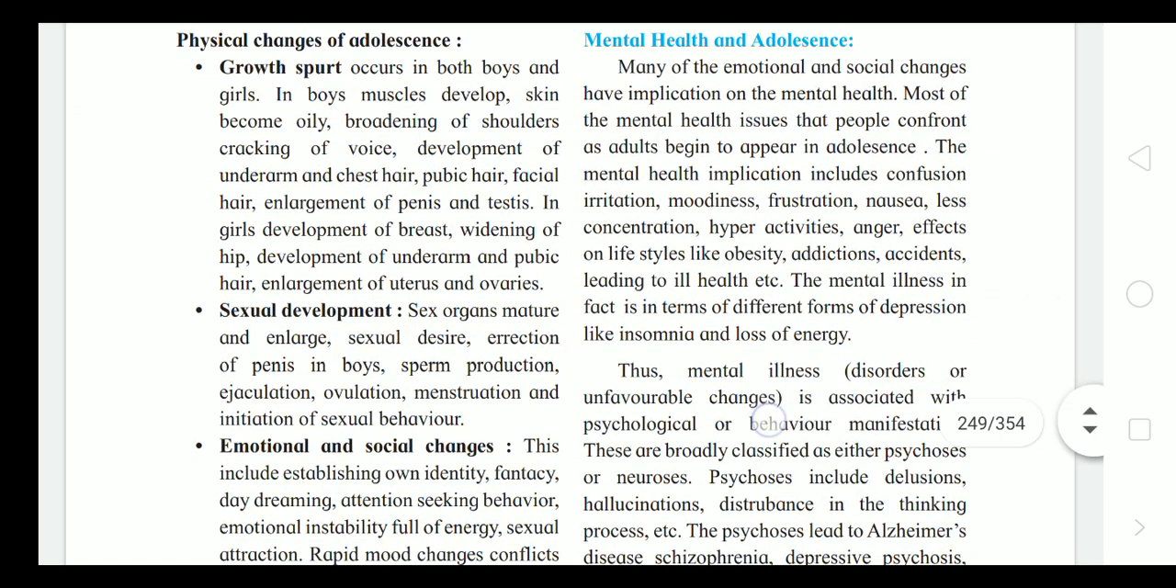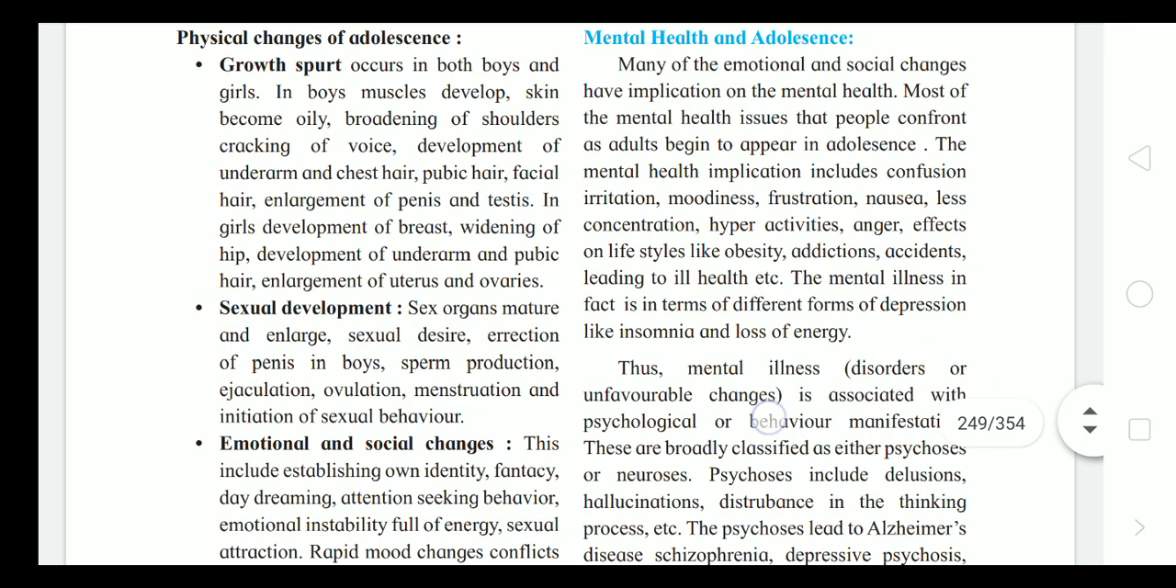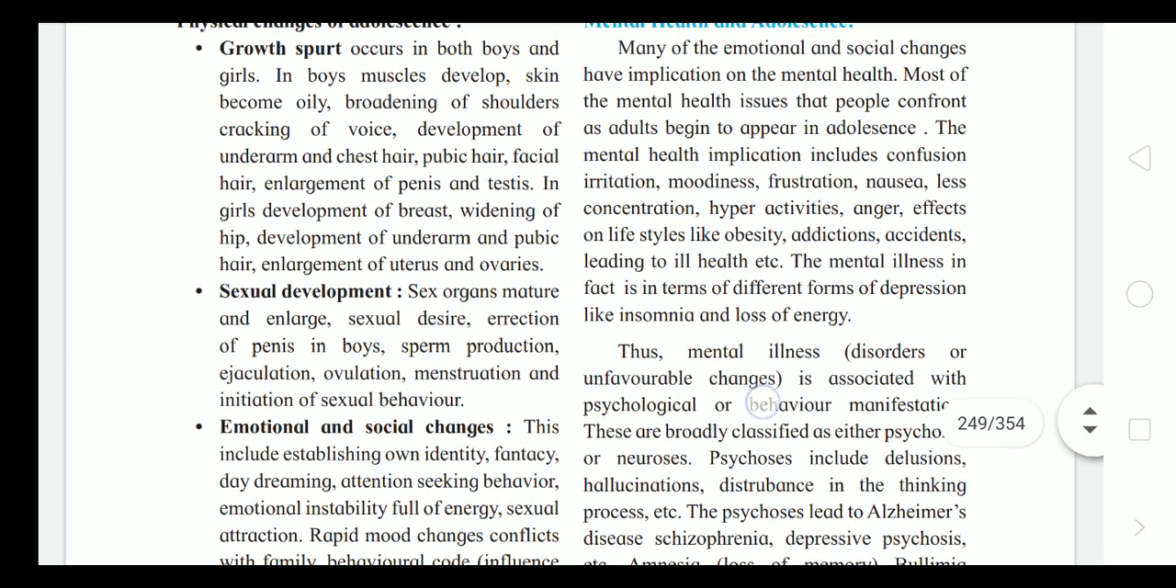Physical changes of adolescence. Growth spurt, that is in the body, in both boys and girls.